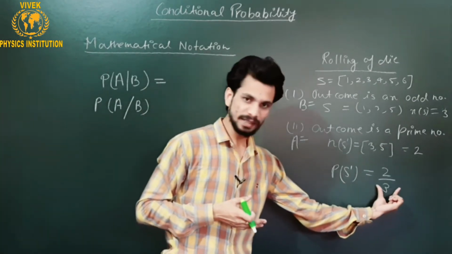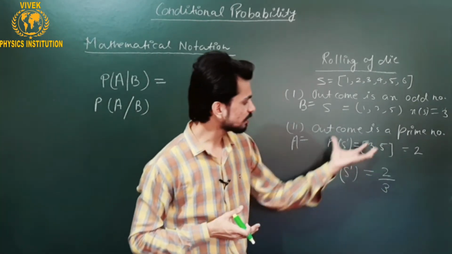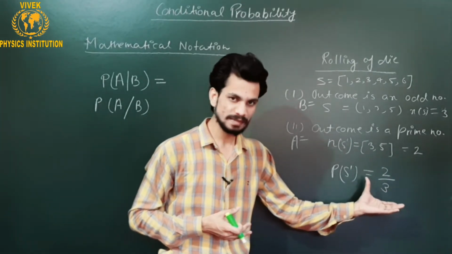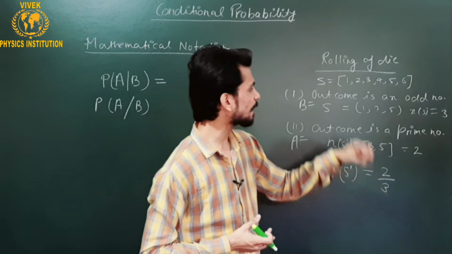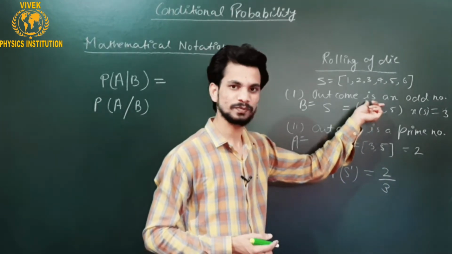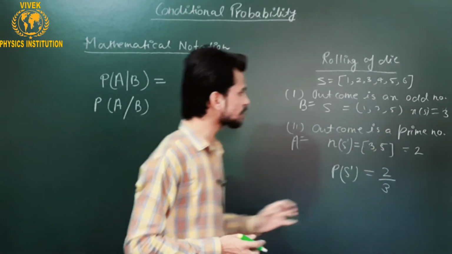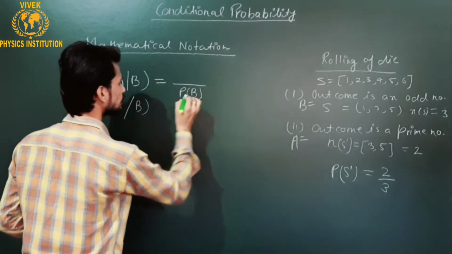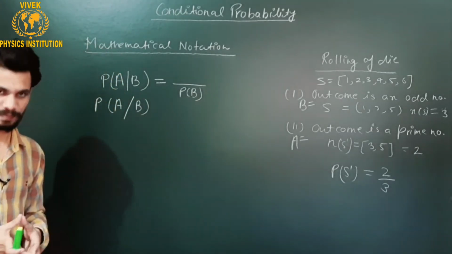And what will be the formula for this probability notation? I have divided, and in the denominator this is 3. From where has this 3 come? This 3 has come from the sample space of that particular event which has already happened. So 3 is nothing but the probability of that particular event which is predefined or which has already happened.